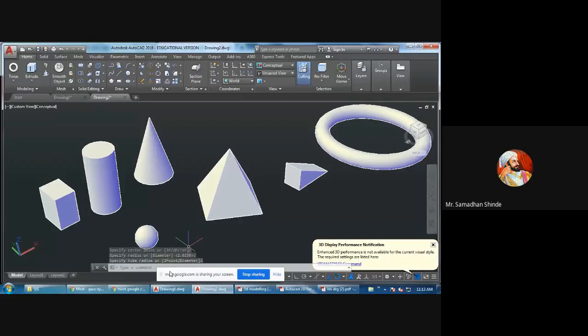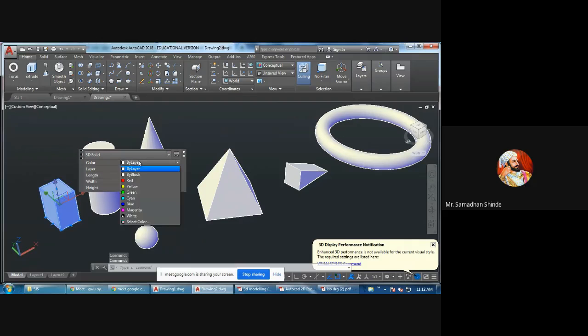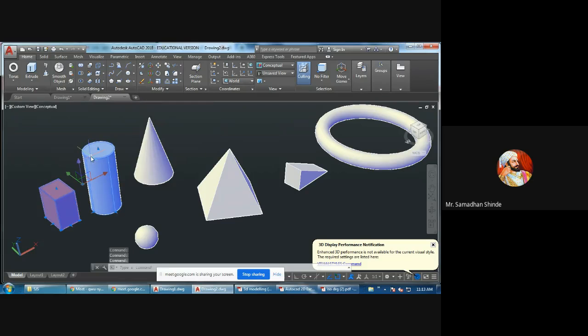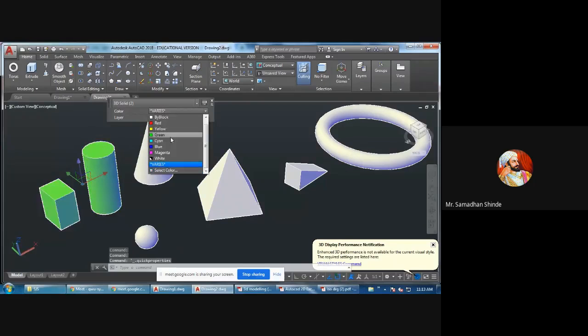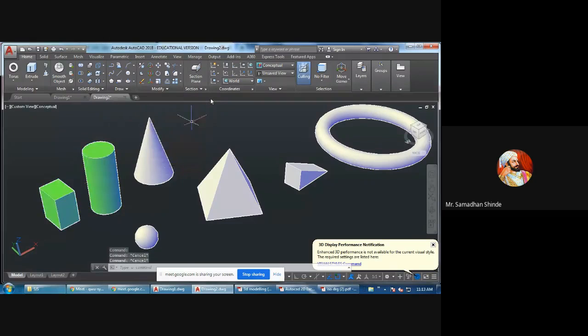Always in the external exam this question is coming. First question from the 3D: which are the basic primitives in 3D? Whatever I have drawn, these are the basic primitives. First one is box. Second one is cylinder.